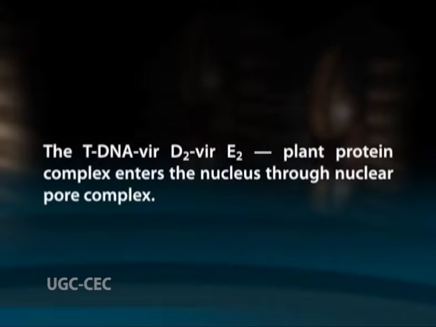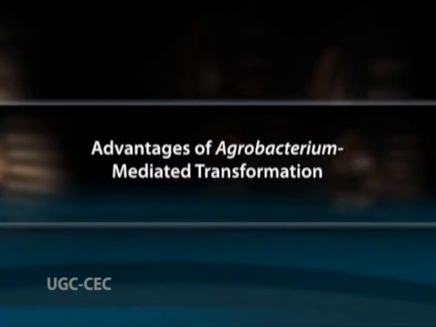The tDNA, Vir-D2, Vir-E2 plant protein complex enters the nucleus through the nuclear pore complex. Within the nucleus, the tDNA gets integrated into the plant chromosome through a process referred to as illegitimate recombination. This is different from homologous recombination as it does not depend on sequence similarity.